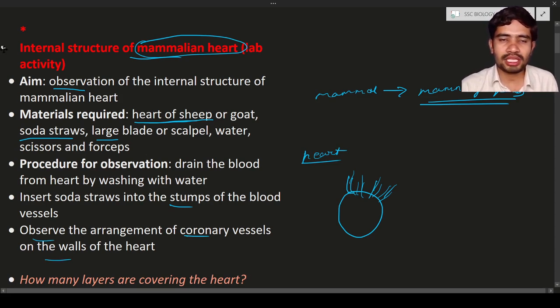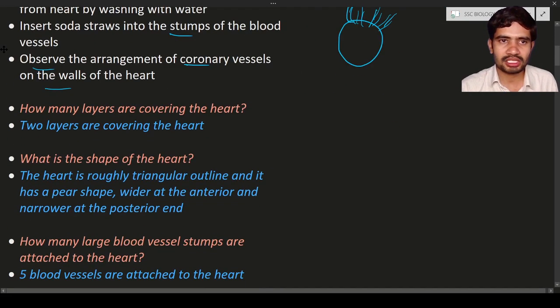Based upon this, we have some questions. We are going to answer those questions which are present in the textbook. If you clearly observe, how many layers are covering the heart? There are two layers around the heart. These two layers are known as the pericardium. Next, what is the shape of the heart?